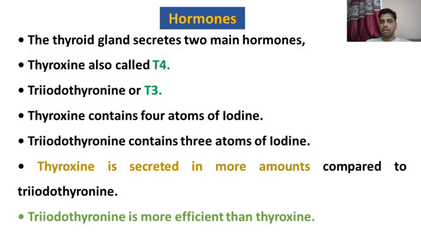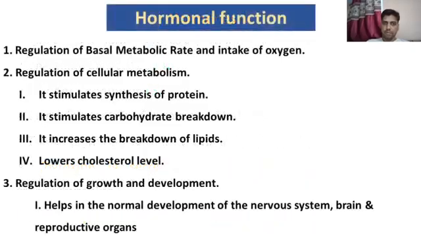Like in triiodothyronine, three iodine molecules are incorporated, while in case of tetraiodothyronine, four molecules of iodine are incorporated. When we talk about the secretion of these hormones, tetraiodothyronine, which is known as thyroxine, is secreted in larger amount as compared to triiodothyronine, while in case of activity, triiodothyronine is more active as compared to thyroxine.